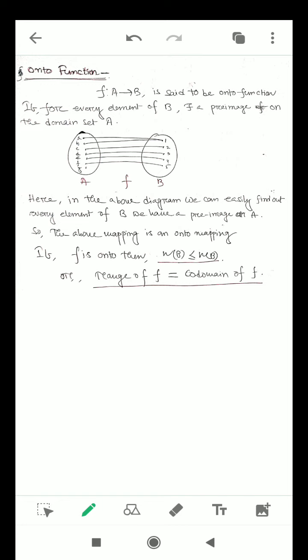Now onto function. We have already learned about 1-1 function, so now let's discuss onto function. What is an onto function?